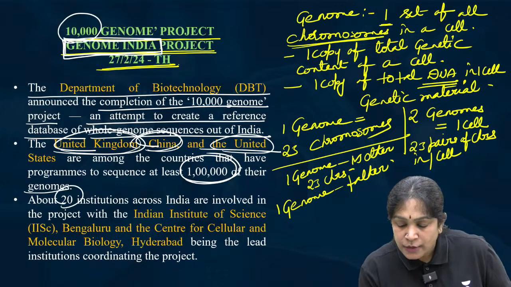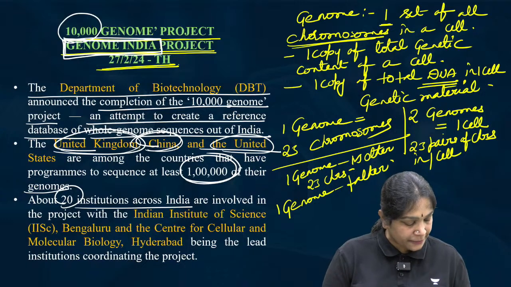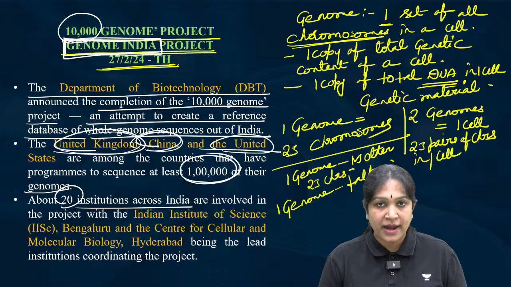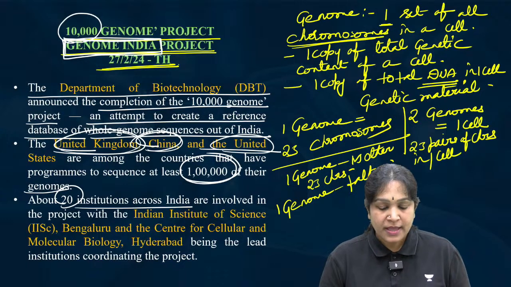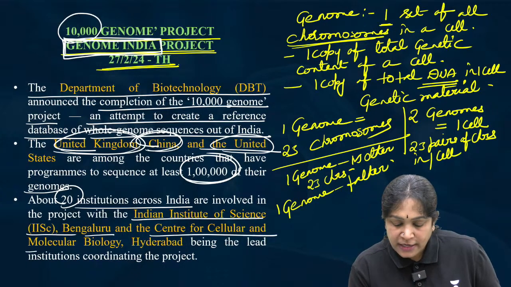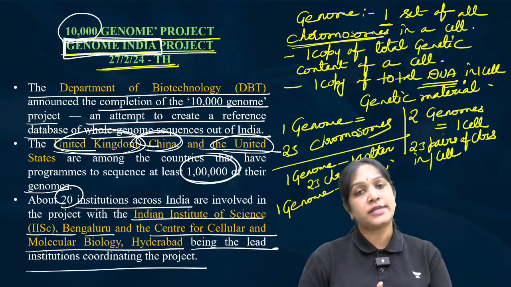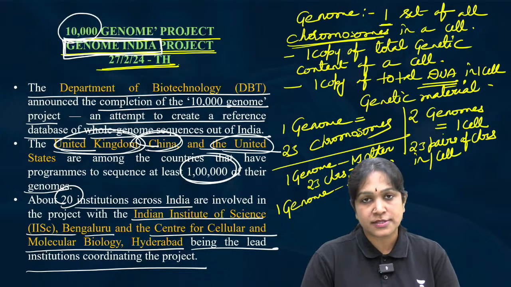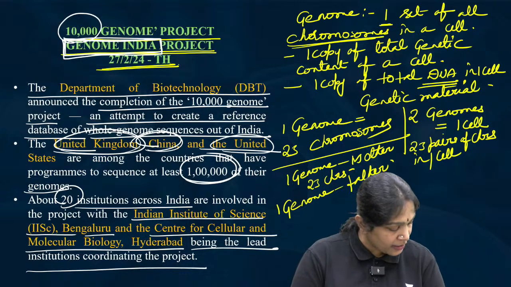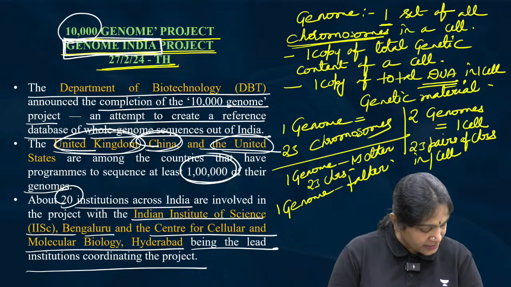About 20 institutions across the country were involved in this project. This project was not completed by a single institute. Around 20 institutes took part in this particular project work, with the Indian Institute of Science in Bangalore and the Center for Cellular and Molecular Biology in Hyderabad being the lead institutions, and 18 more institutions cooperated in this process. The lead institutes are CCMB Hyderabad and IISc Bangalore. Is it clear? Yes, covering all the ethnic groups, covering different races. Is it clear?